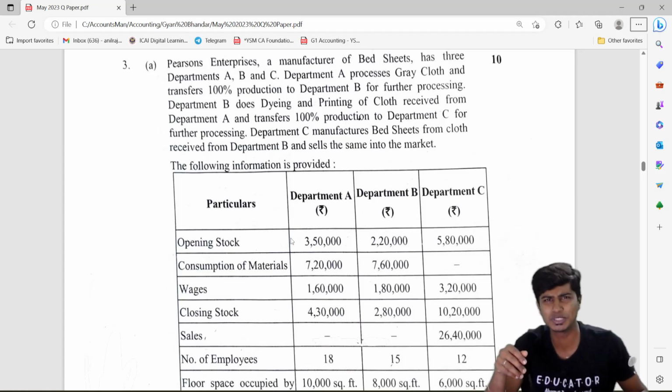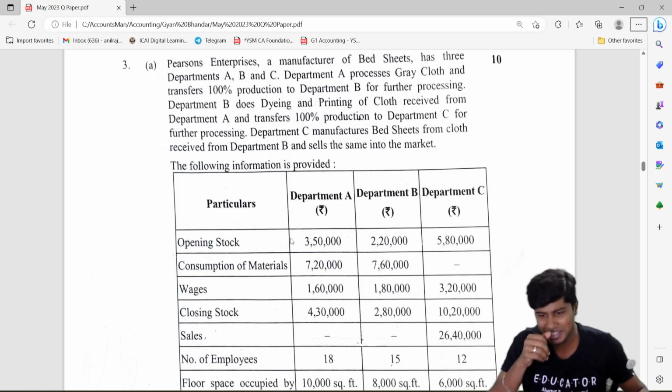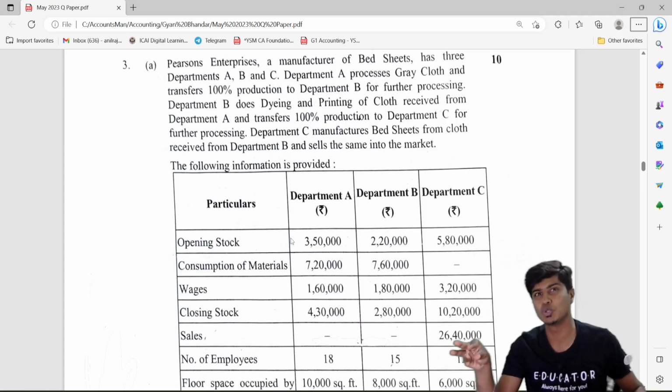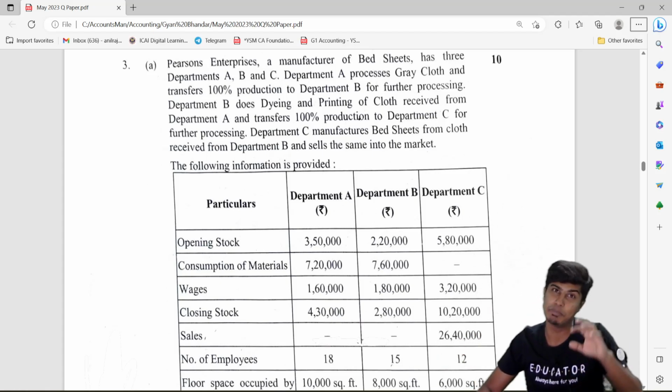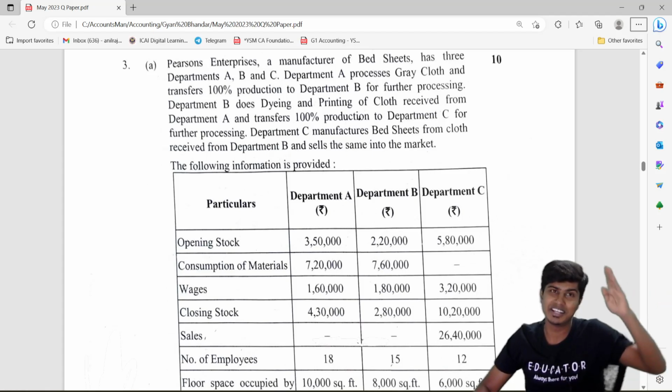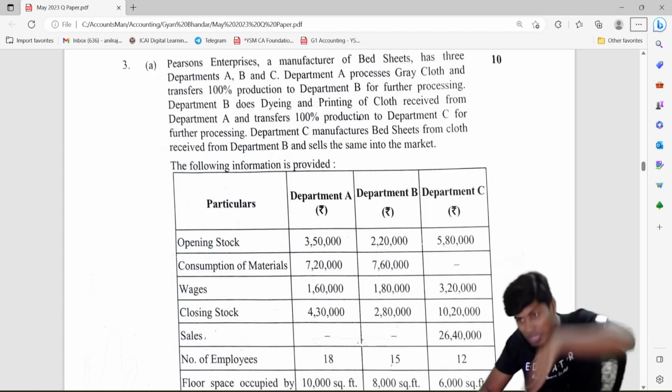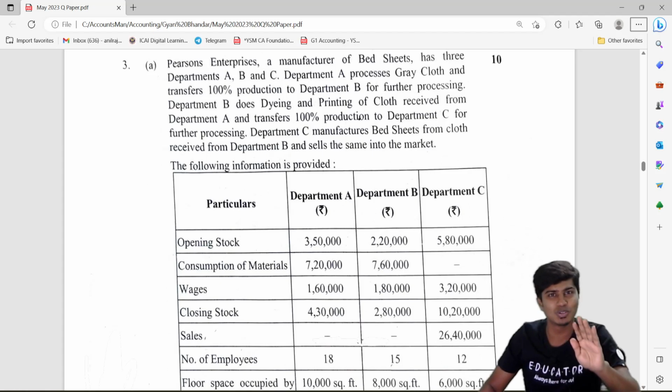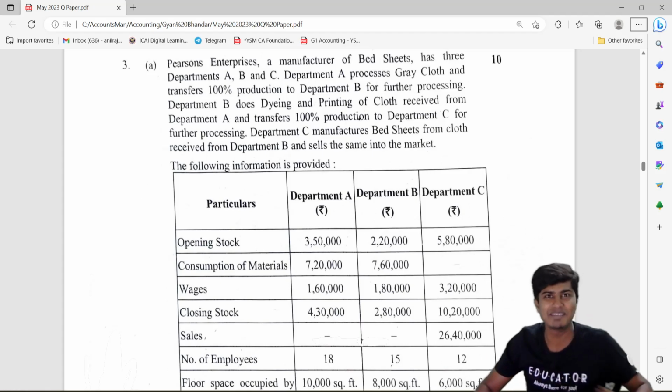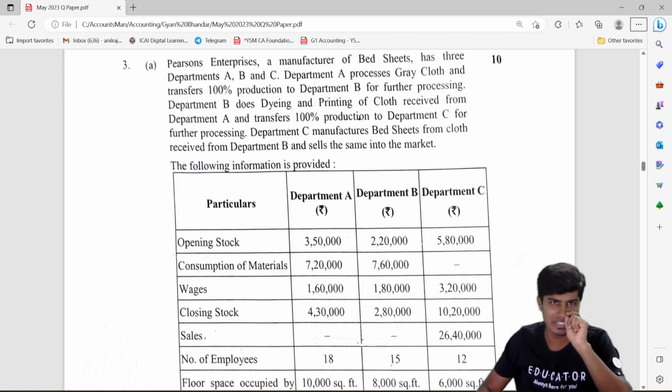I still remember the question that you had asked in the class, saying, in department C's closing stock, shouldn't we remove the profit of department A also? That department A said it's gone to department B, department B to department C. I told you no, that wouldn't be there. Adjust only department B's profit. That profit would have previously been nullified.